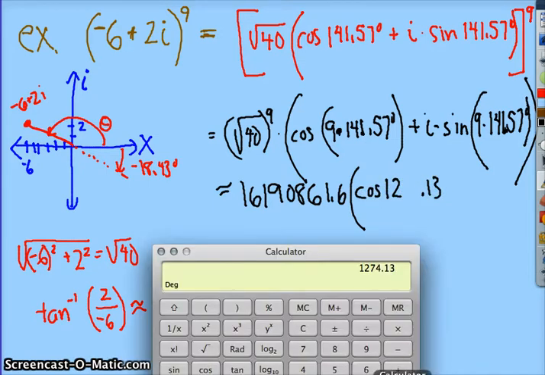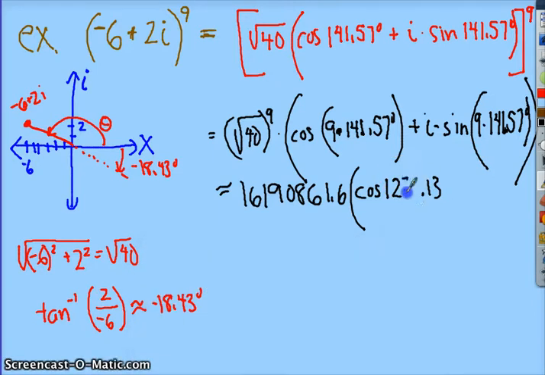Seriously, did I forget that? 1,274. Okay, there we go. Again, you have a calculator. There's absolutely no reason why you should be rounding early.